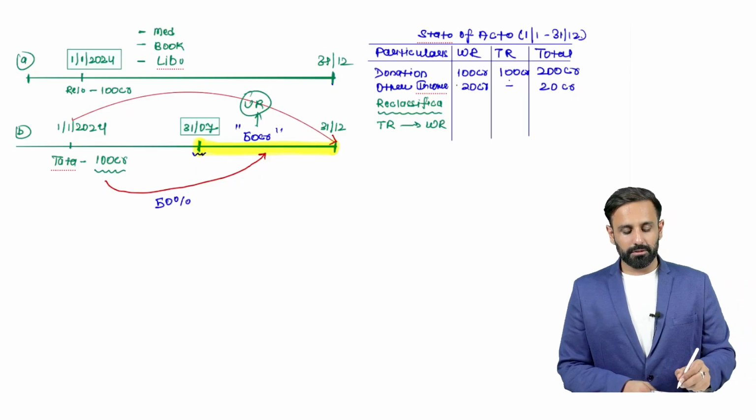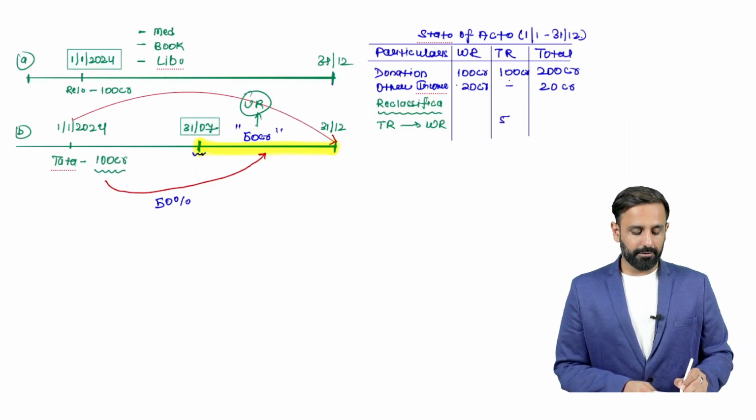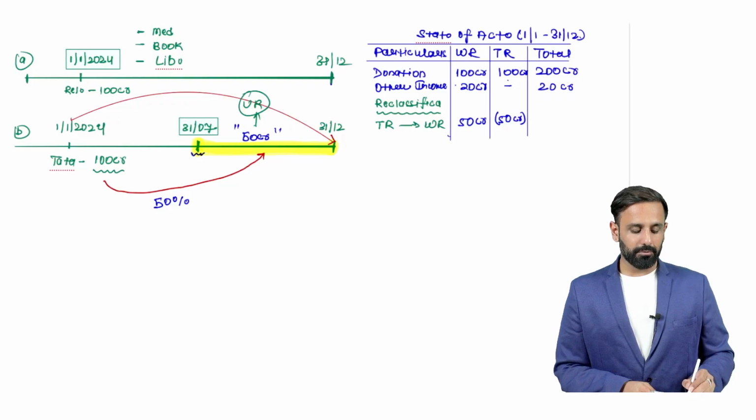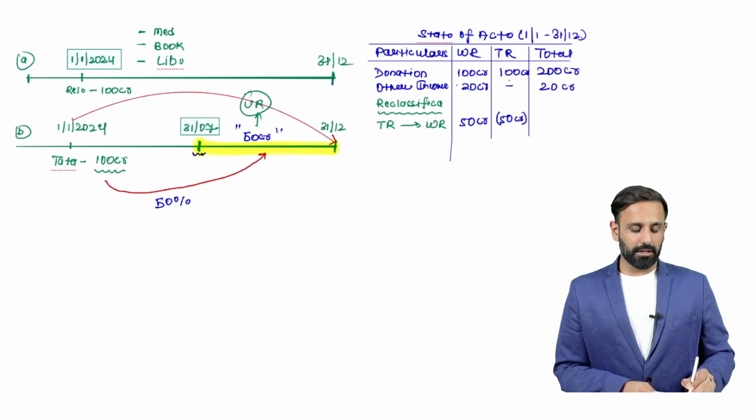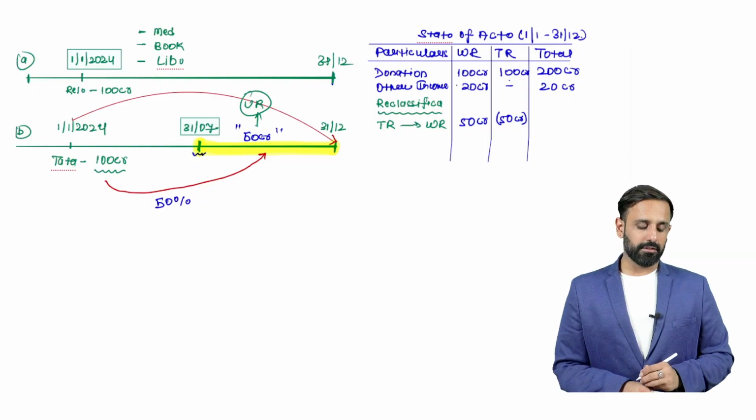So in this case, you will subtract the 50 crore from here and you will add the 50 crore here. Why will you add the 50 crore here? Because this will become the unrestricted donation.